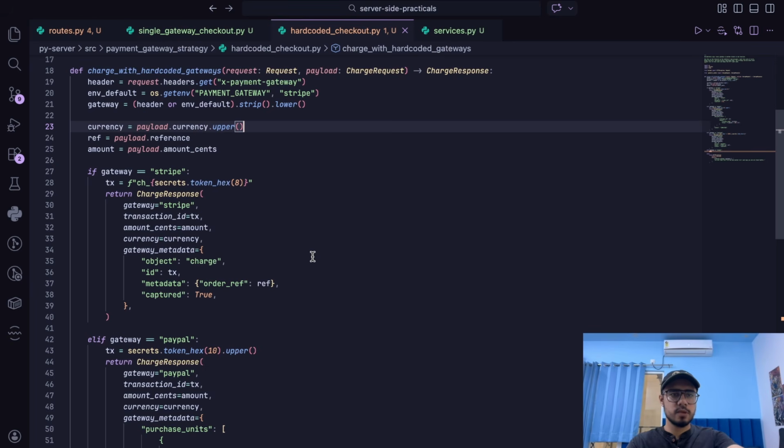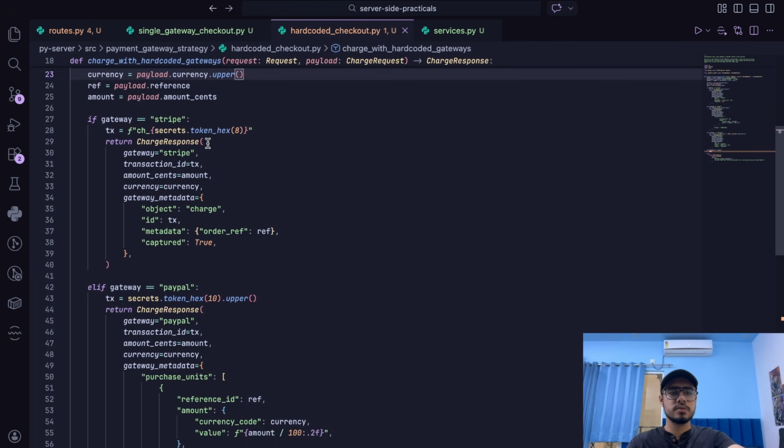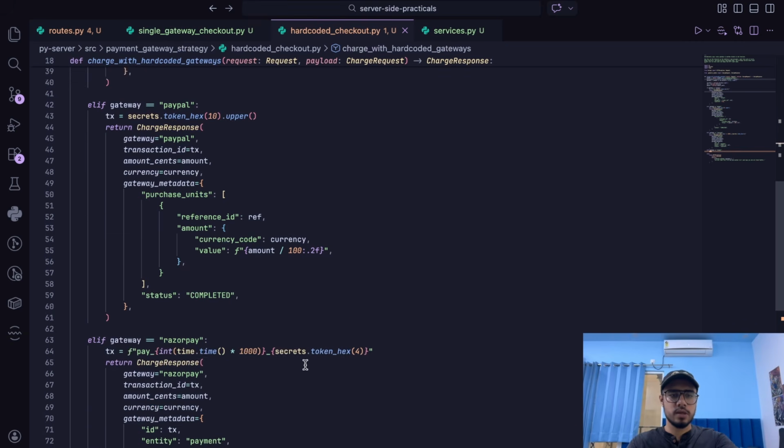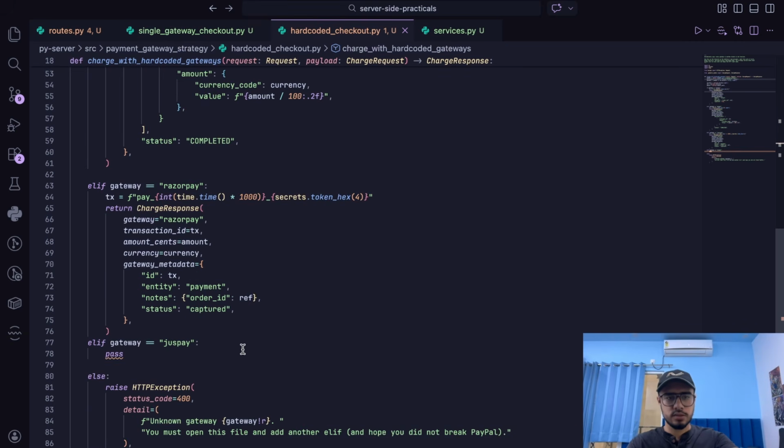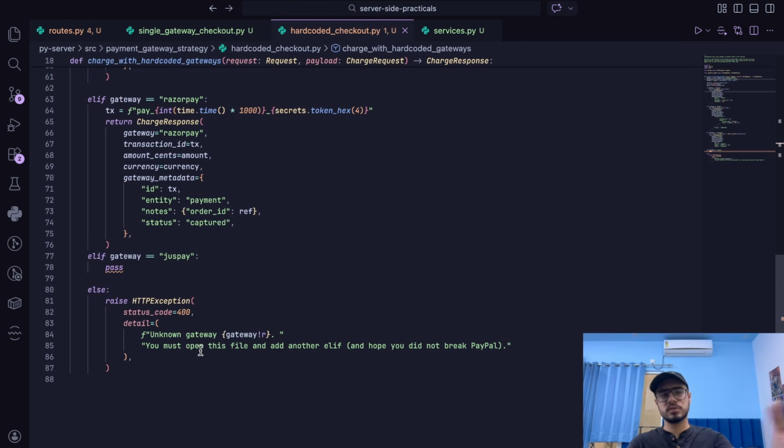If you see the implementation of this function, I have basically created a conditional-based switching of the payment gateways. If the gateway string says Stripe, we go to the Stripe route, else the PayPal or the Razorpay route, and maybe JustPay. And if nothing works out, we'll just throw an error, right?